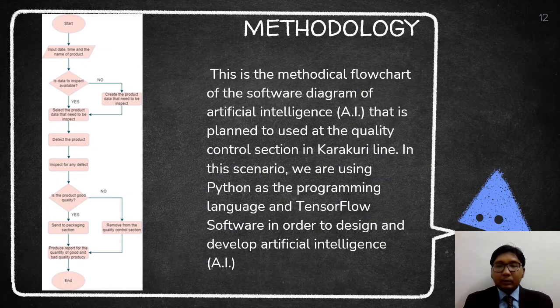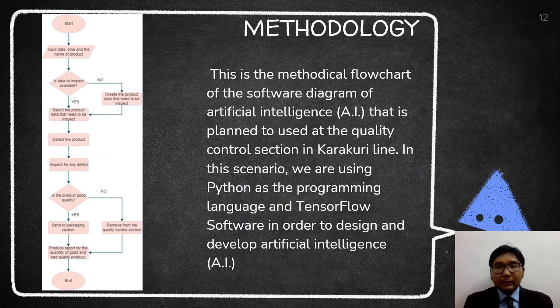This is the methodological flowchart of the software diagram of artificial intelligence AI that is planned to be used at the quality control section in Karakuri line. In this scenario, we are using Python as the programming language and TensorFlow software in order to design and develop artificial intelligence AI. The flowchart starts with the input of date, time, and the name of the product that wants to be inspected.